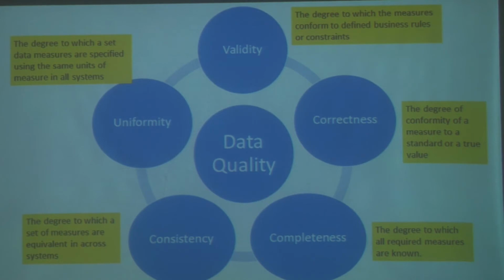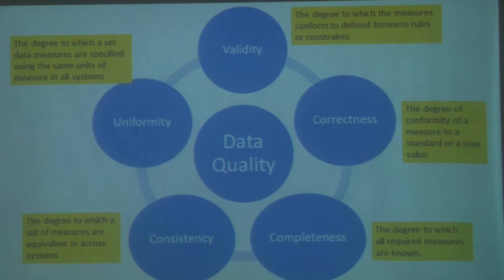Then of course uniformity, in the sense that the data that is collected is measured using the same instrument and across the same scale. Scales and measurement are a whole study in themselves, and that is something that we will not get into. But the data that we collect should be from the same measuring instrument using the same scale.